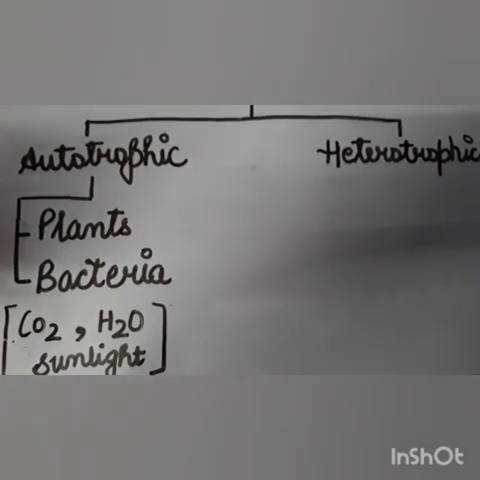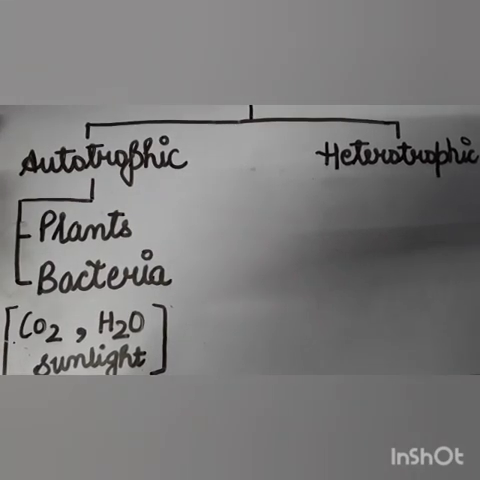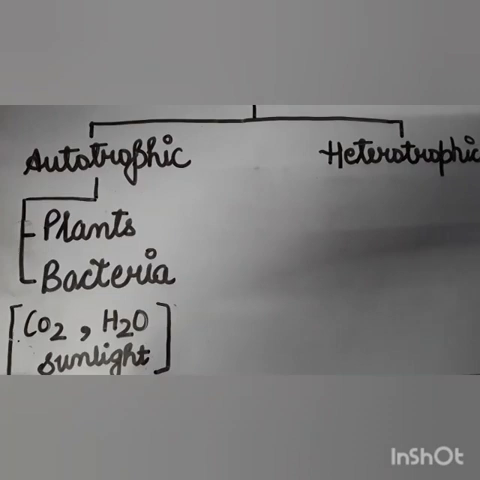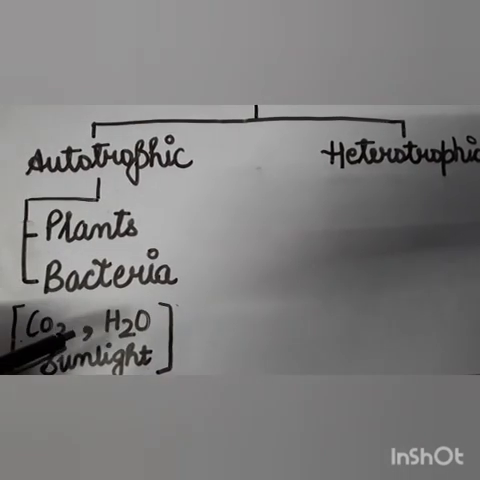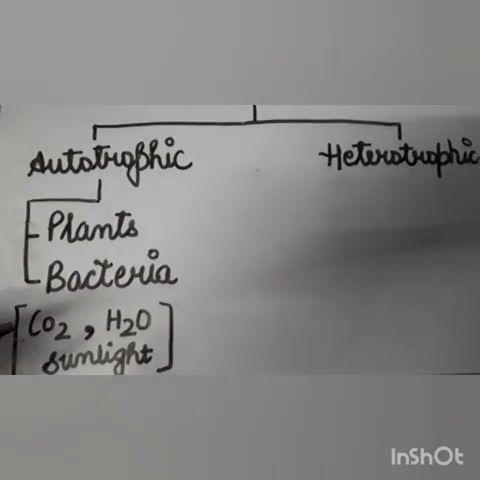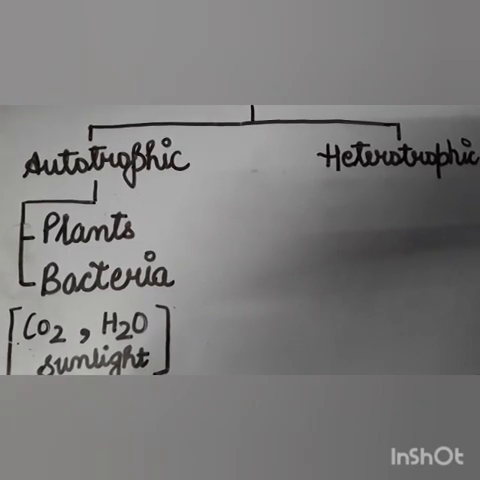So in autotrophic mode of nutrition, organisms make their food with the help of simple inorganic substances. And what are the organisms which prepare their own food? They are plants and some bacteria, with the help of these inorganic substances.